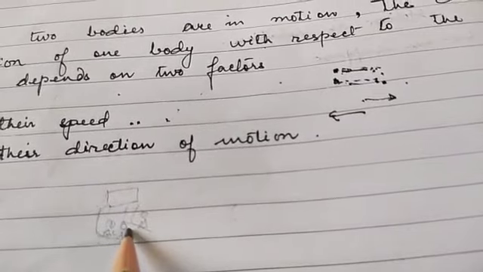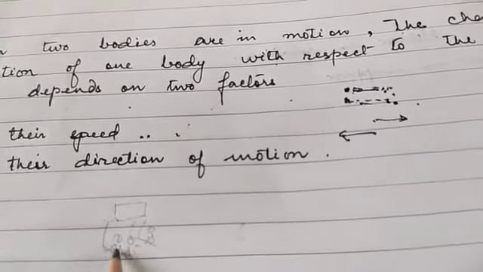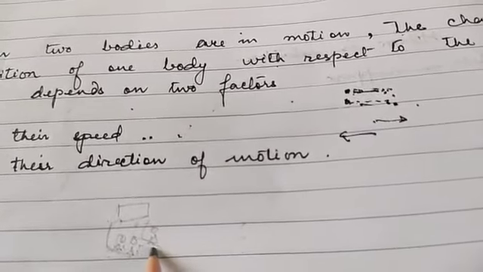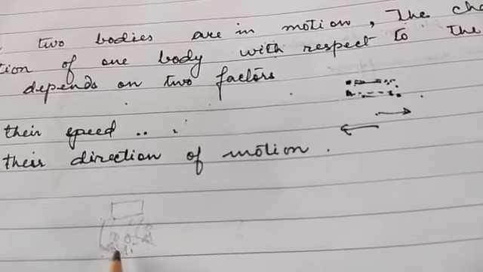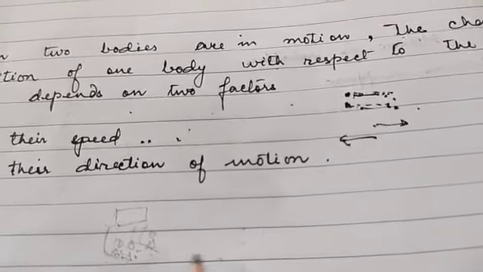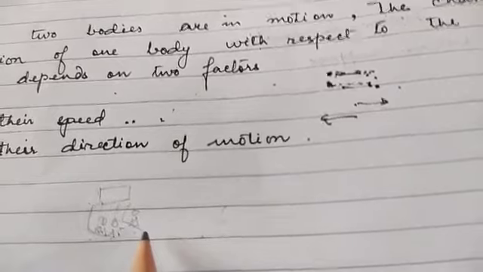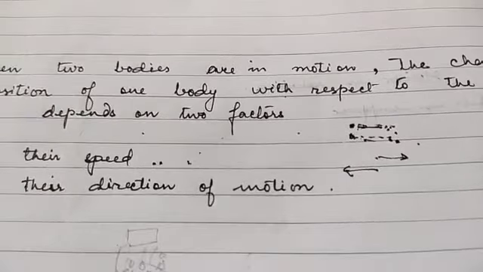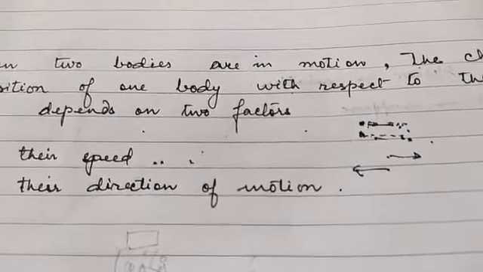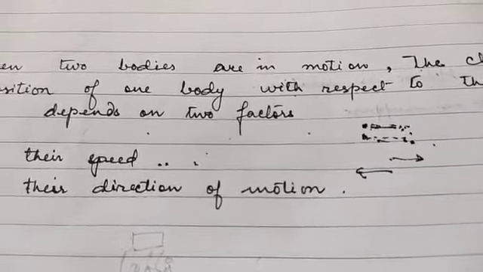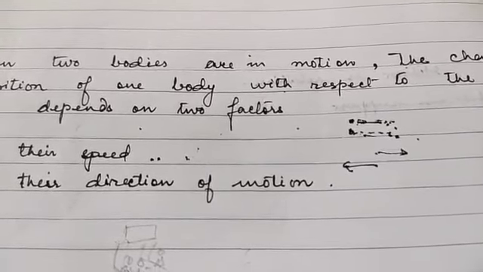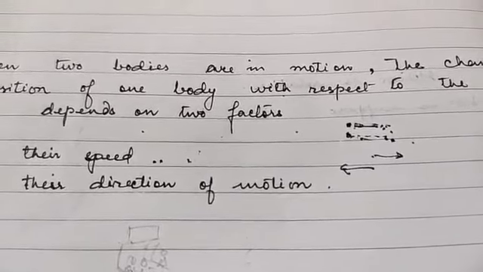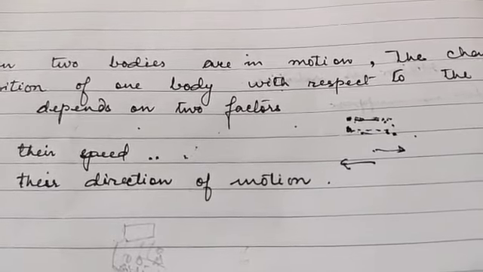So when you are traveling by bus and you are looking inside the bus, then you are traveling at the same speed as that of the bus, and in the same direction also. But do you feel that your body is moving during the journey?